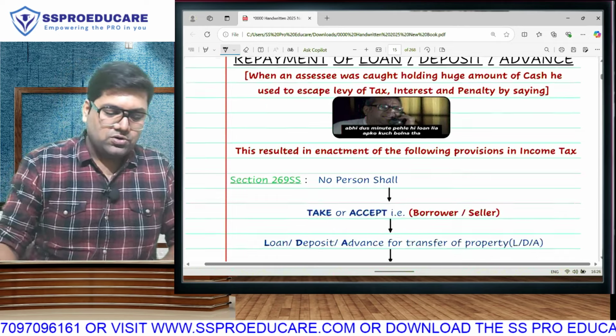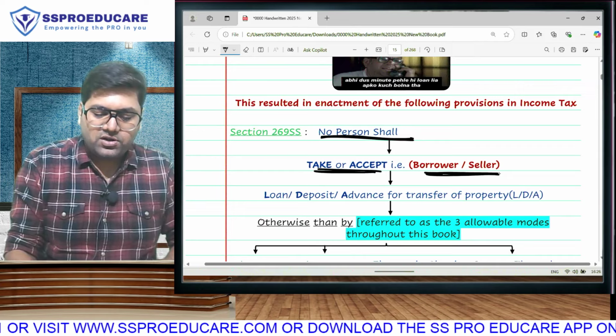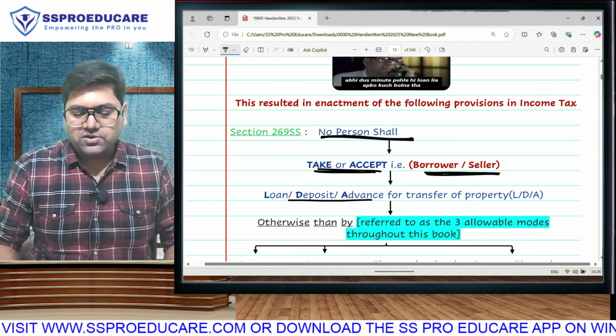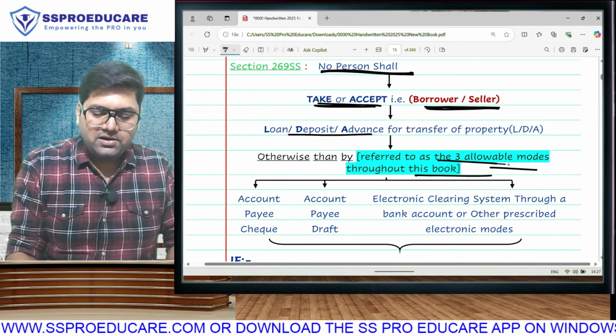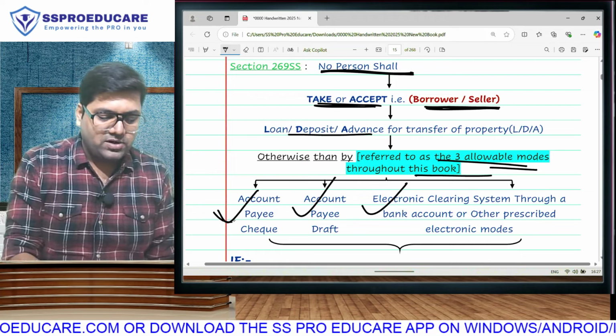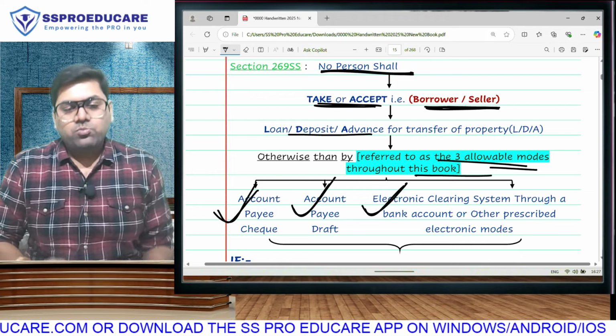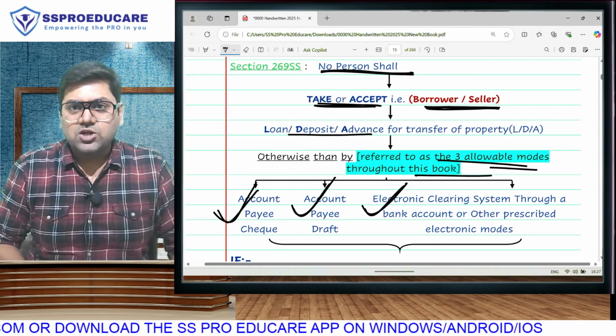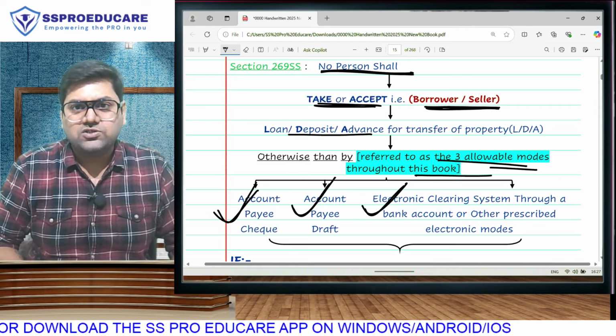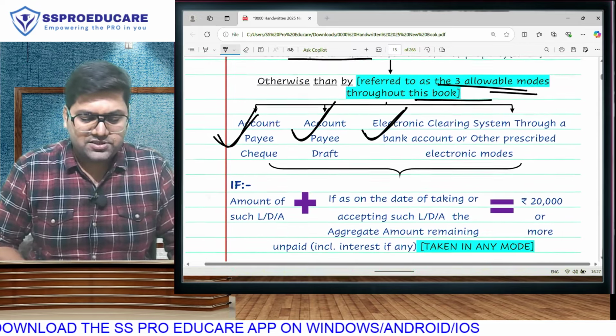So what does 269SS say? Under 269SS, you are not allowed to take or accept, that means we are talking about the borrower, any loan, advance or deposit other than the three allowable modes. The three allowable modes, used throughout the income tax law, are: account payee cheque, account payee draft, and electronic mode. If you are taking a loan, advance or deposit, you should be taking it in these three modes only.